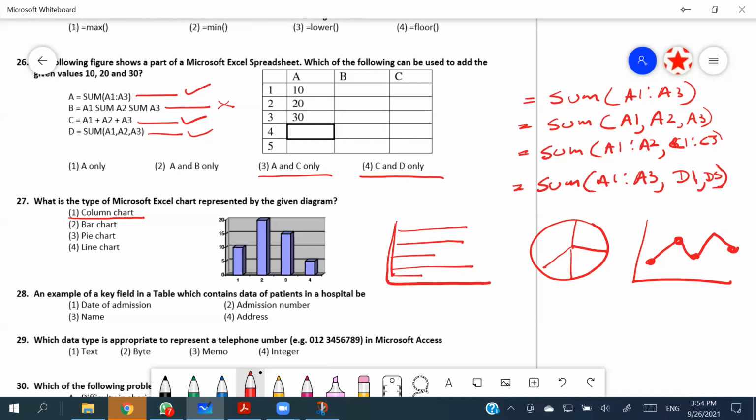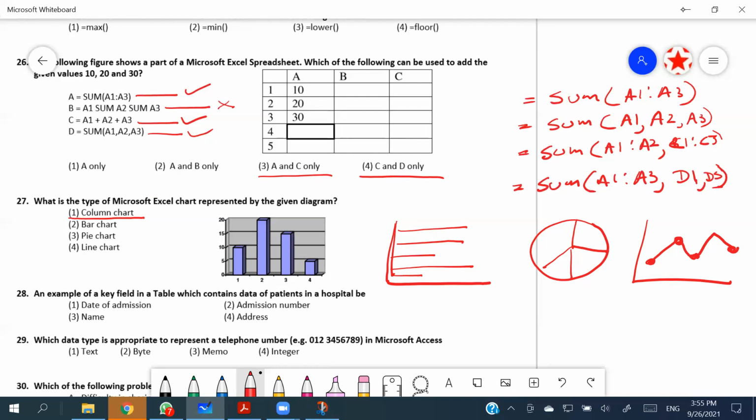And 28th, an example of a key field in a table which contains data of patients in a hospital. They are talking about the key field. That means kind of a primary key, right? So date of admission, we can't take as a primary key field, because many patients can be admitted on the same date. So date is not going to be unique. A key field has to be something unique, which is not going to repeat, right?